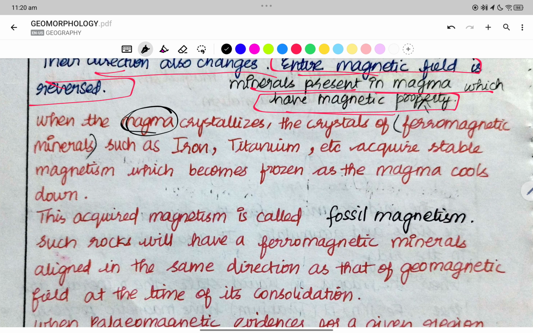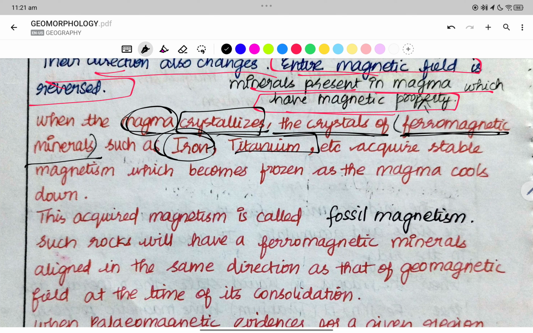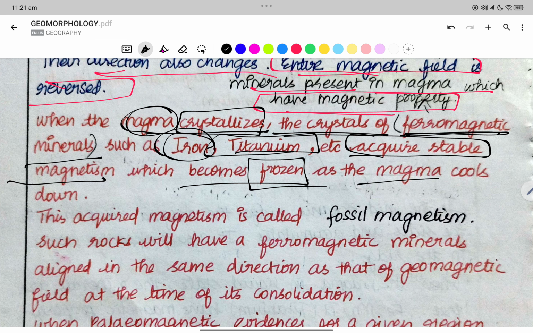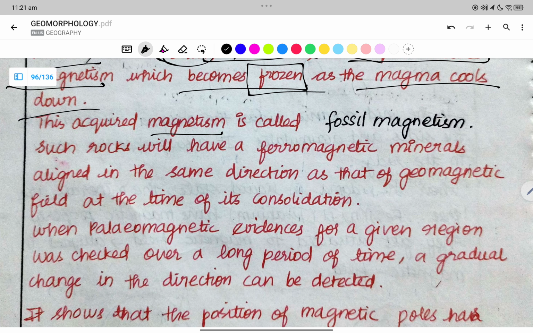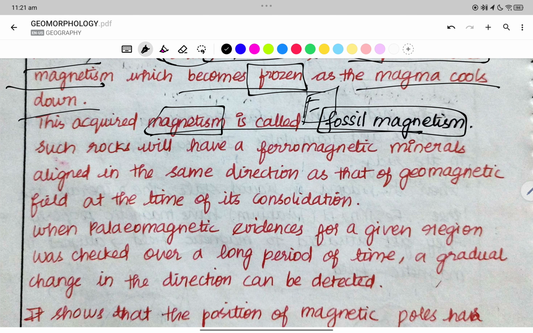When the magma crystallizes, the crystals of ferromagnetic minerals such as iron and titanium acquire stable magnetism, which becomes frozen as the magma cools down. This acquired magnetism is what we call fossil magnetism. The magnetic properties are preserved in the rocks, as in the case of fossils, which is why they are called fossil magnetism. So we have paleomagnetism and fossil magnetism.